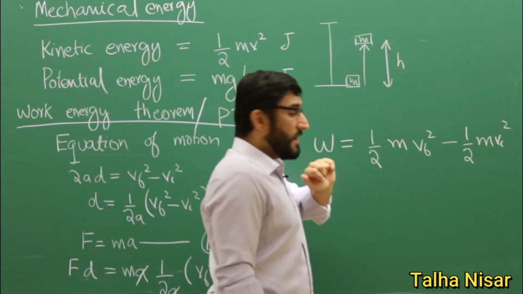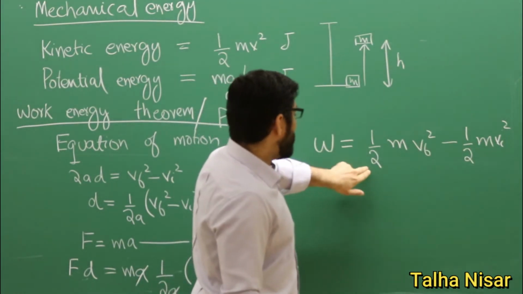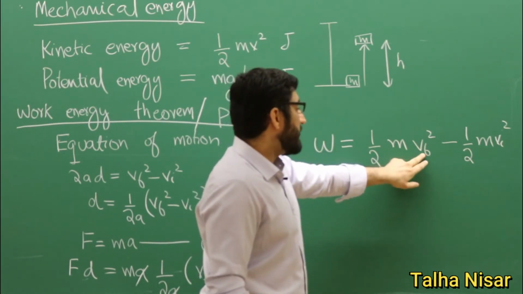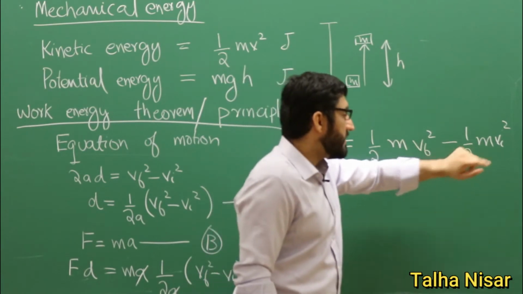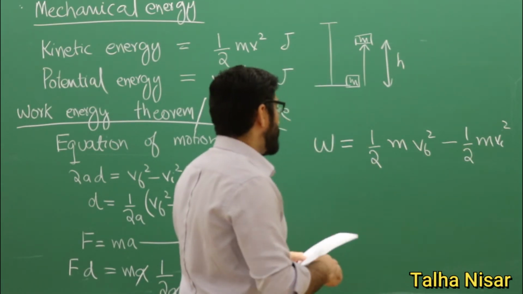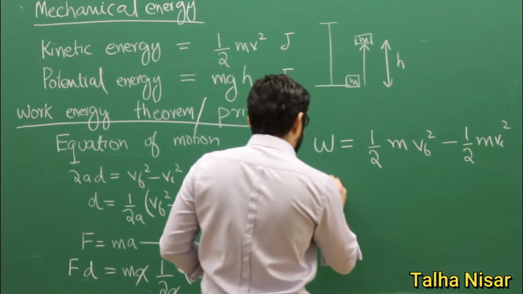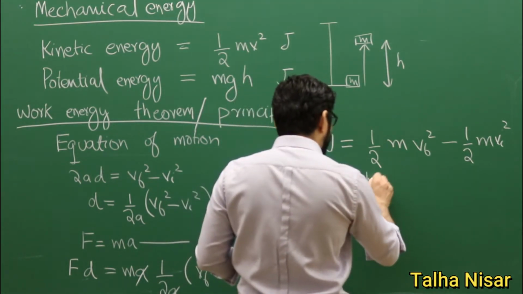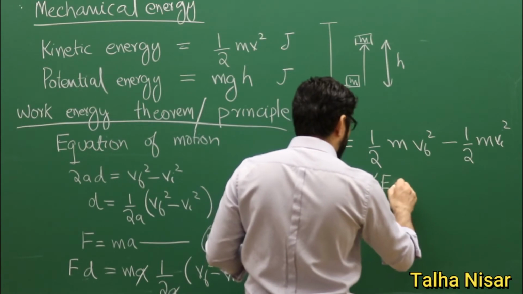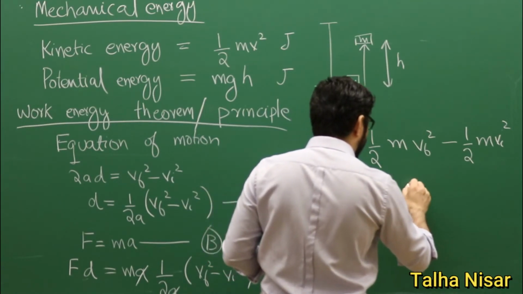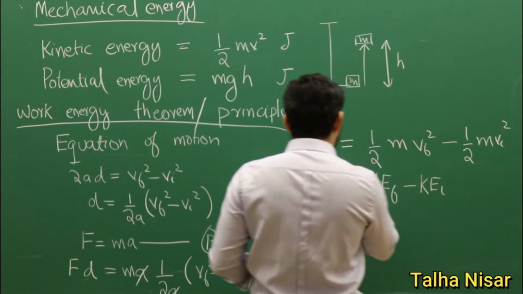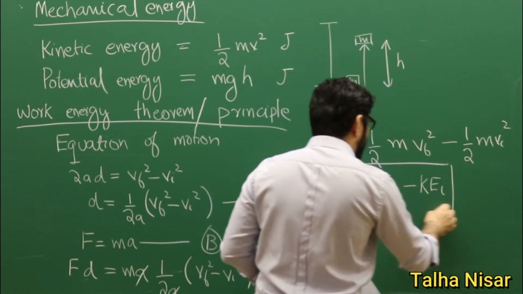So what does that mean? It means that we have the difference between the final kinetic energy and the initial kinetic energy. So we can write, work done is equal to kinetic energy final minus kinetic energy initial. So this is the work energy theorem.